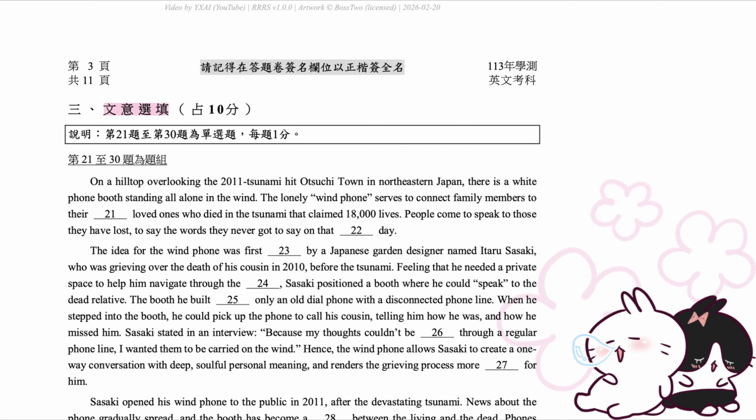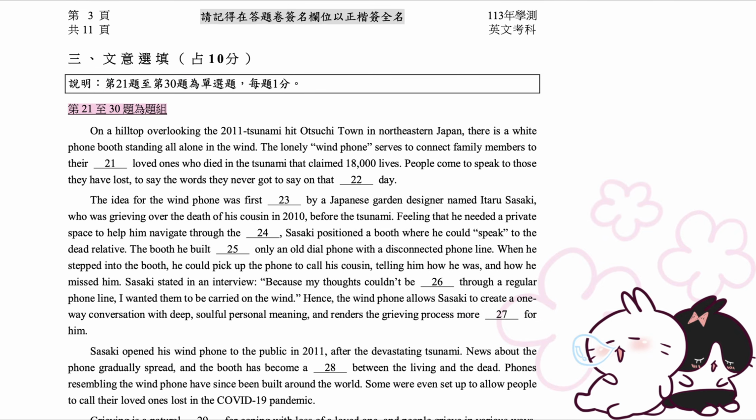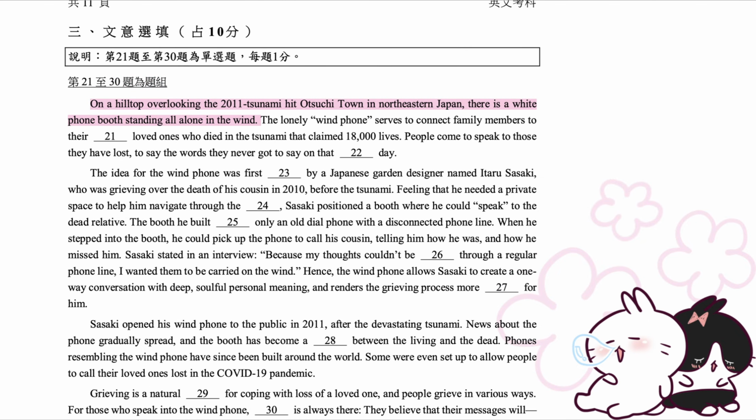3. Close. 10 points. Directions. Questions 21 to 30 are multiple choice questions, 1 point each. Questions 21 to 30 are based on the following passage.